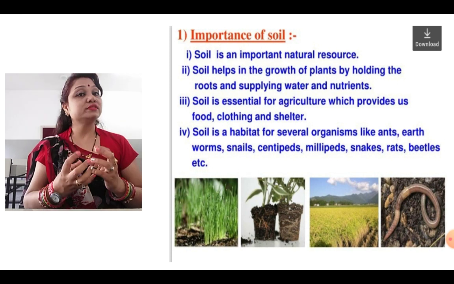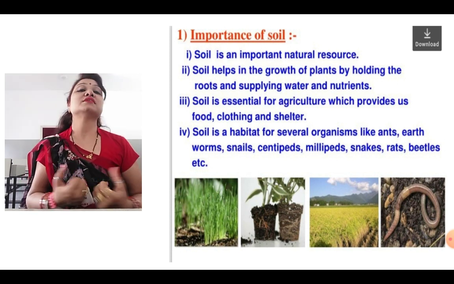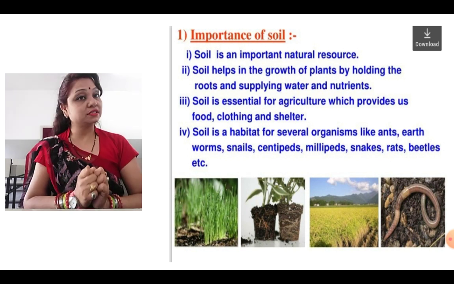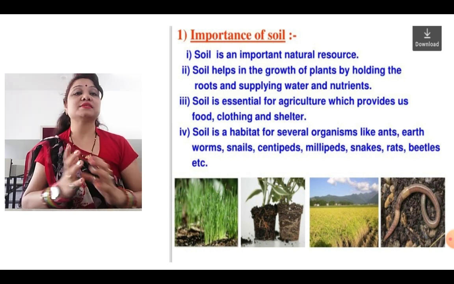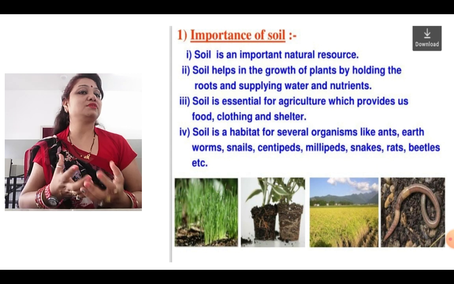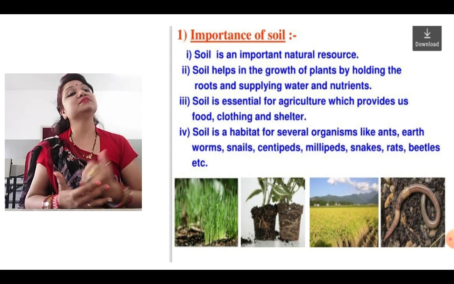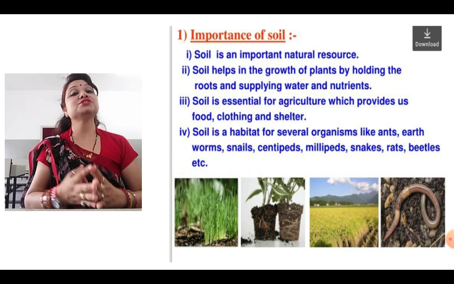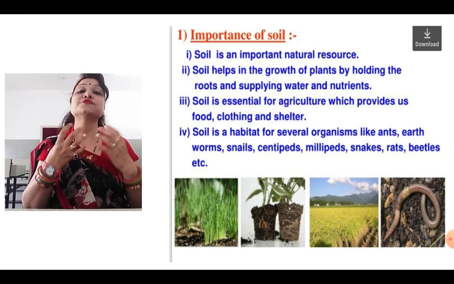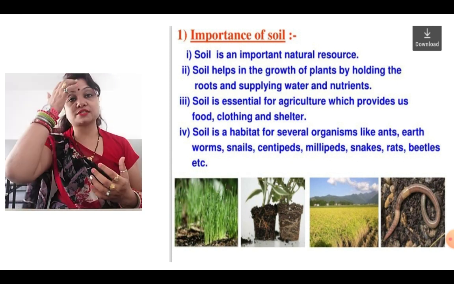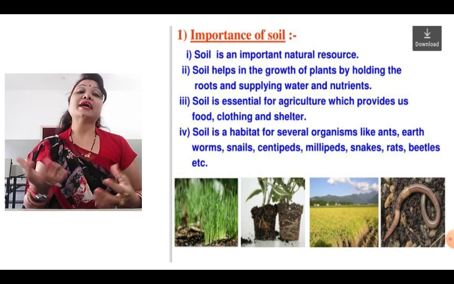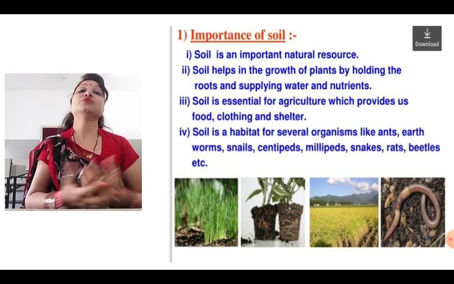It is an important natural resource. We know it occurs naturally. Then it helps in the growth of plants by holding the roots and supplying water and nutrients. So in this way it is helping the plants in their growth. Now one more point, it is essential for agriculture, which provides us food, clothing and shelter. We know we are getting food, clothing and shelter from agriculture, and soil is essential for the growing of plants.